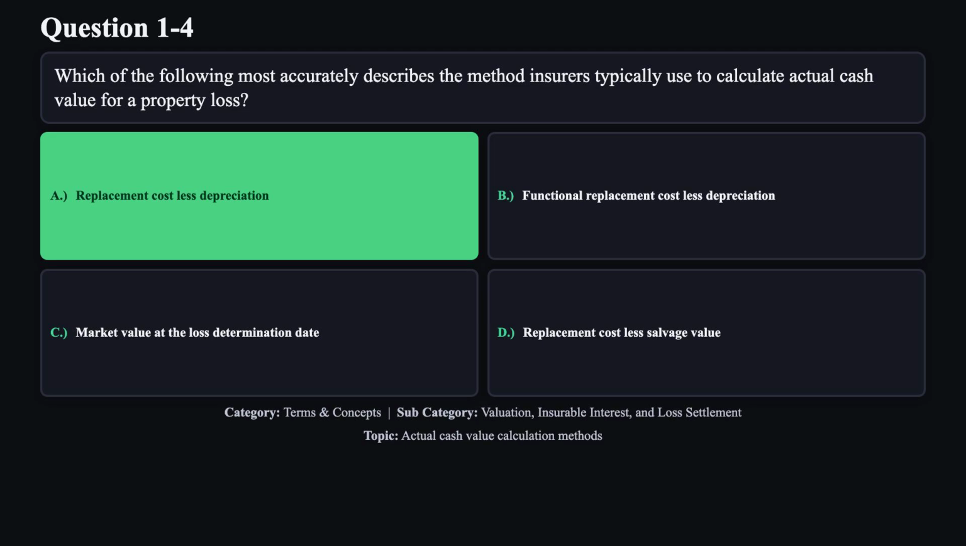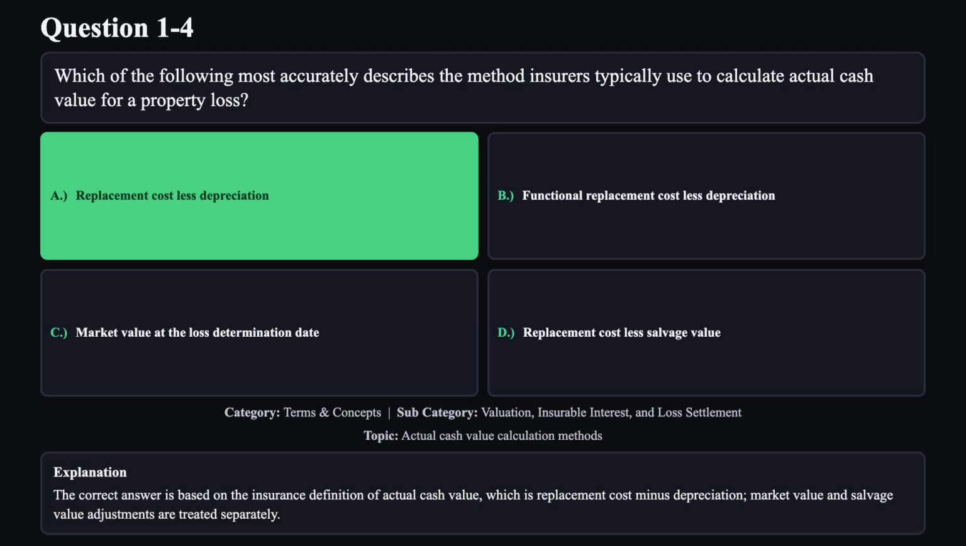The correct answer is A. The correct answer is based on the insurance definition of actual cash value, which is replacement cost minus depreciation. Market value and salvage value adjustments are treated separately.